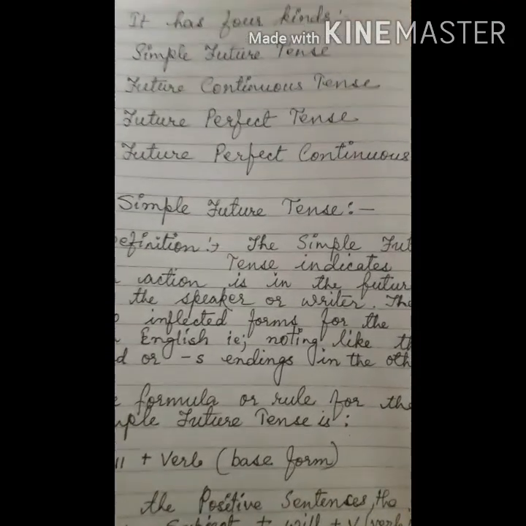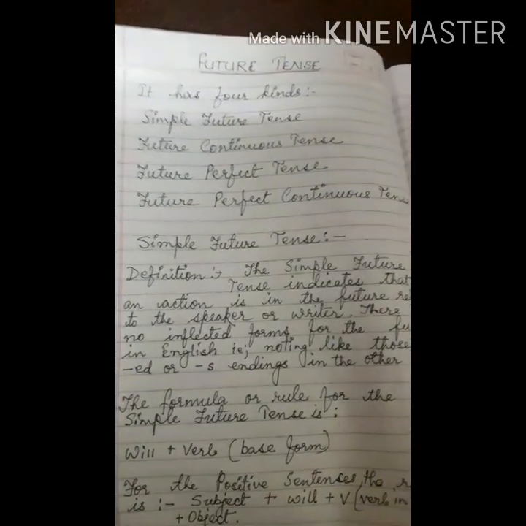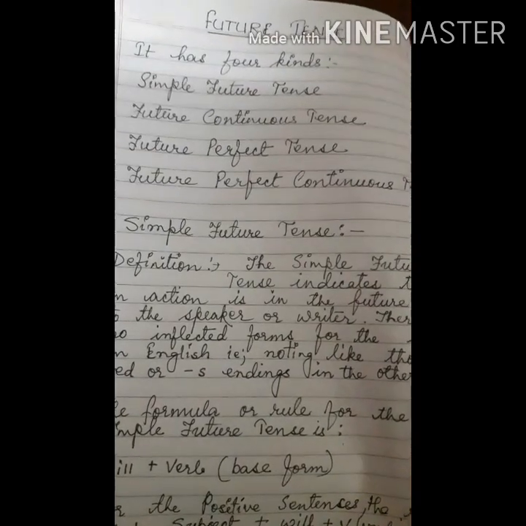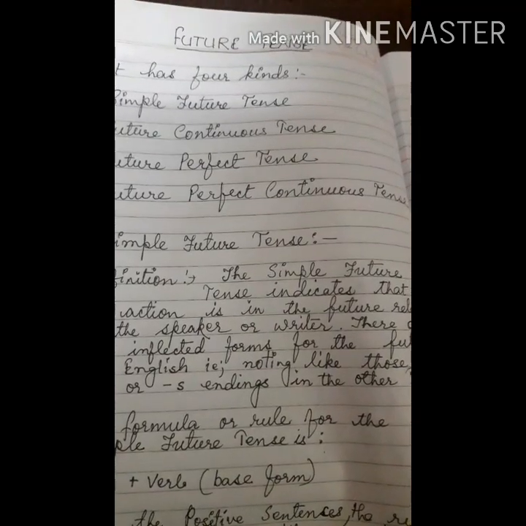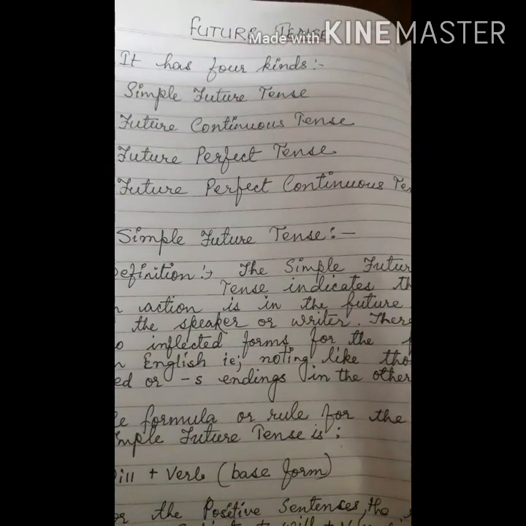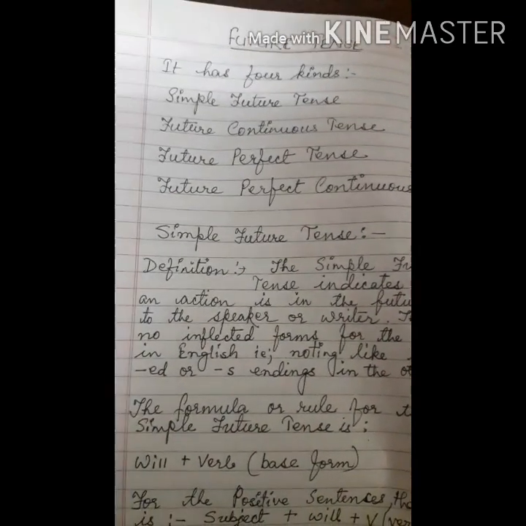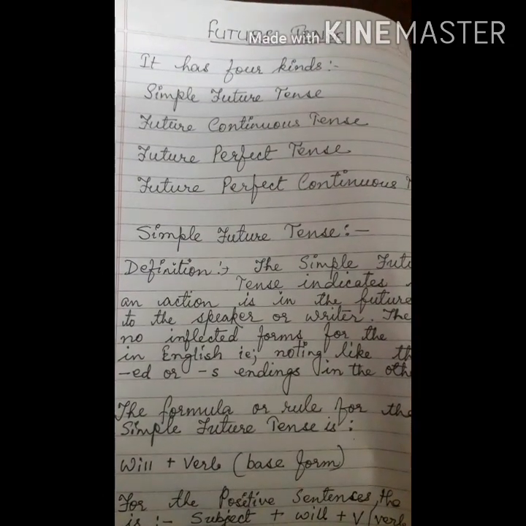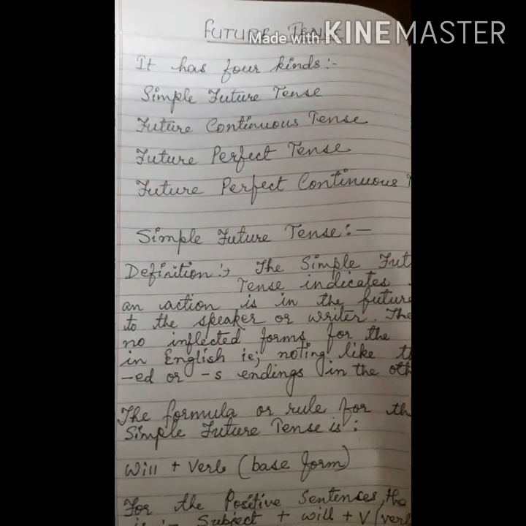There are no inflected forms for the future in English, that is nothing like those ed or s endings in other tenses. As in simple present tense, we have learnt that with various kinds of subjects, the verb will have s or no s. With singular nouns there will be s with the verb, and with plural subjects there will be no s with the verb.